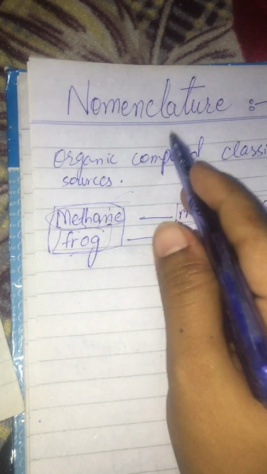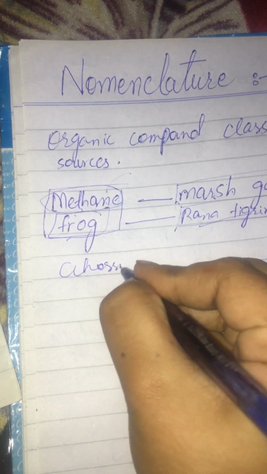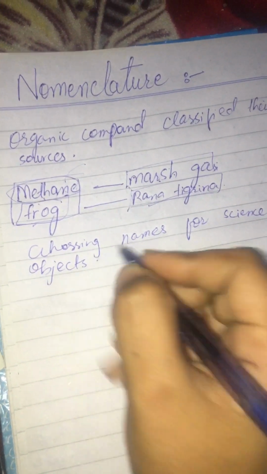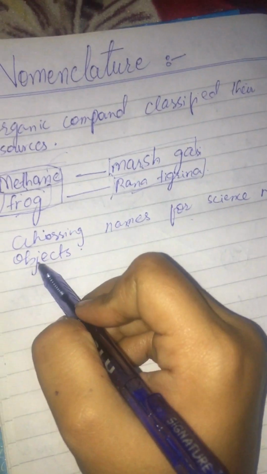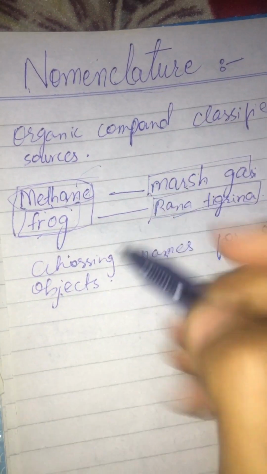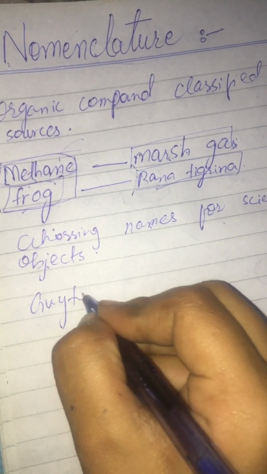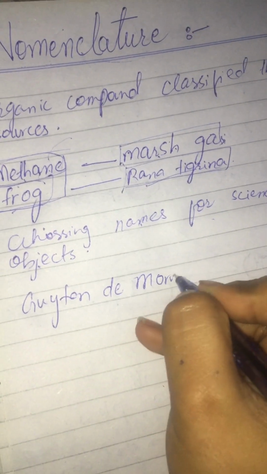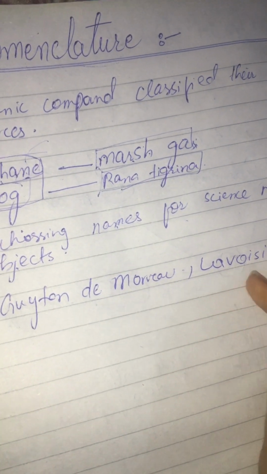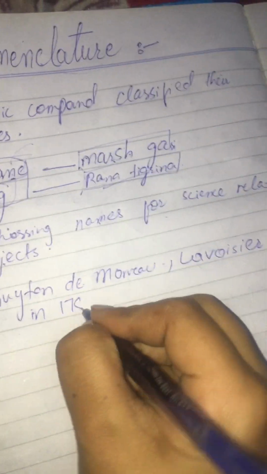Another definition of nomenclature can be choosing names for science related objects. This is known as nomenclature. The scientists who gave this term first were Guyton de Morveau and Lavoisier. These were the scientists who gave the information about nomenclature in 1787.